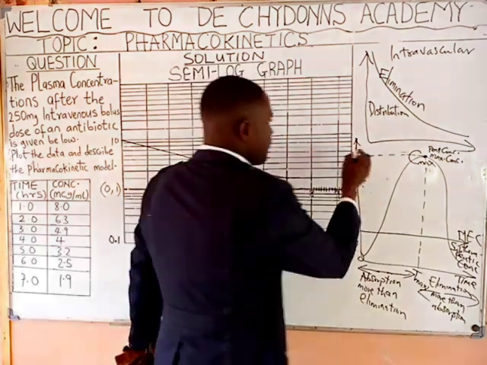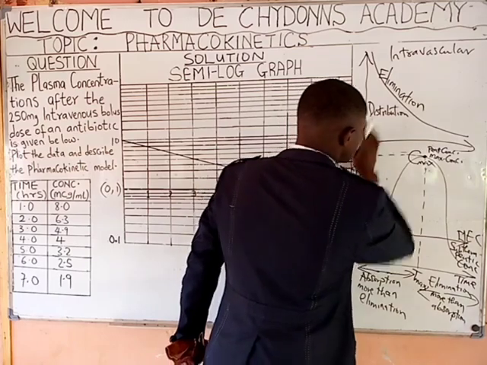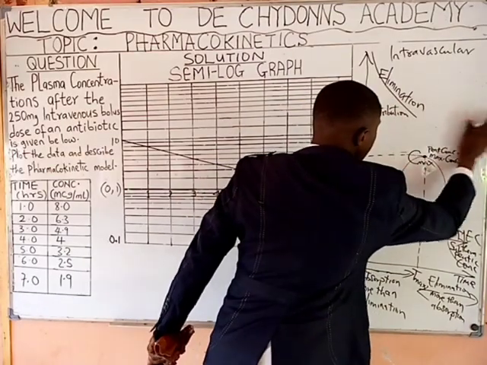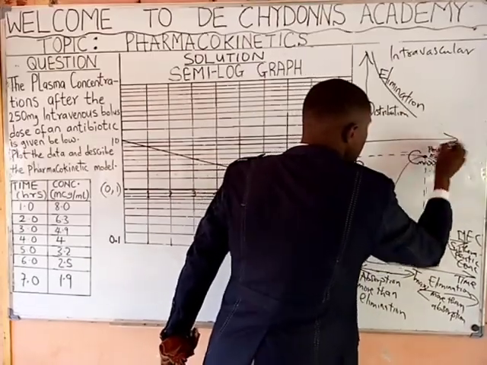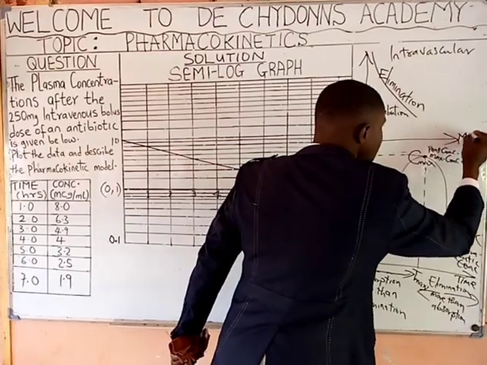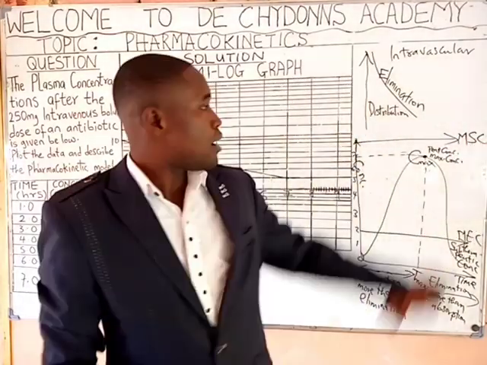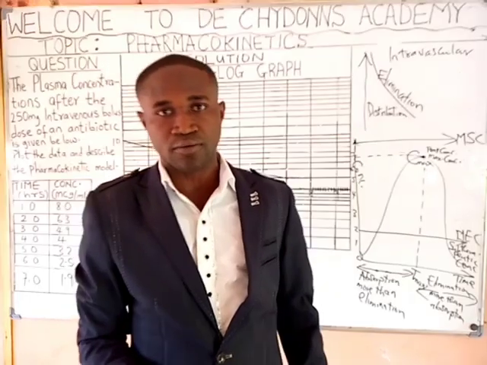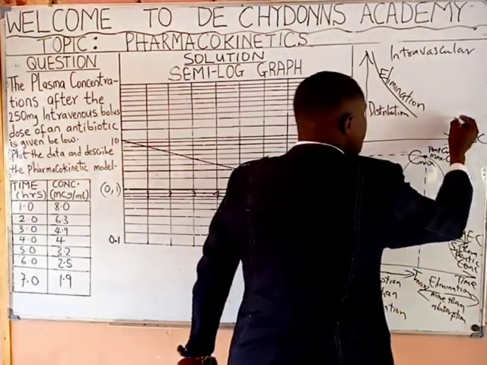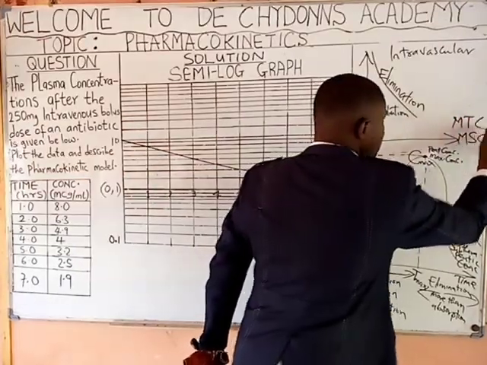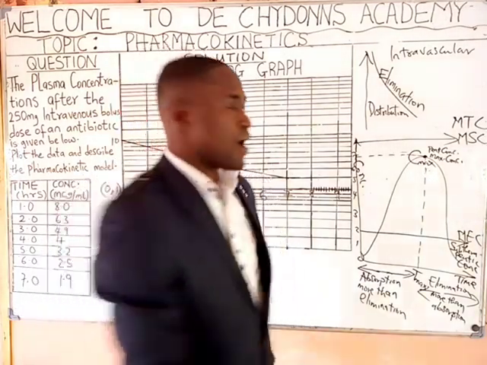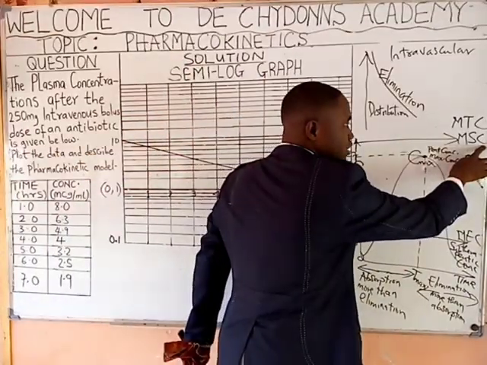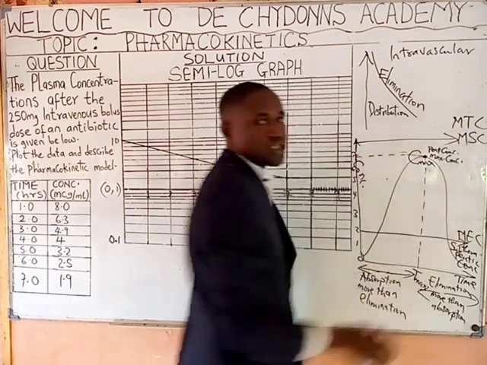Then, the point here is called maximum safe concentration, or minimum toxic concentration. Remember, maximum safe concentration or minimum toxic concentration.